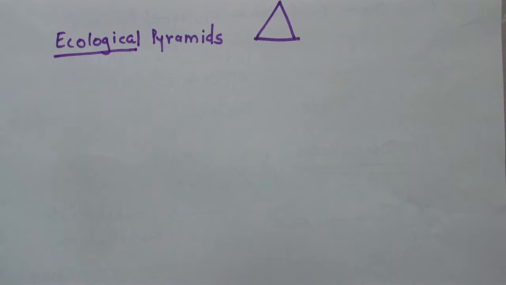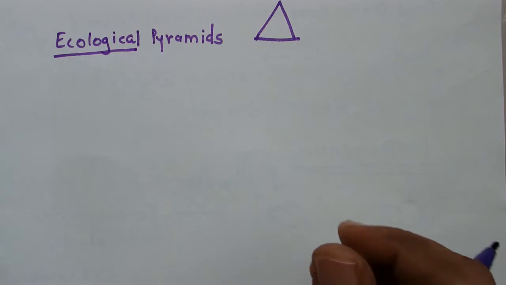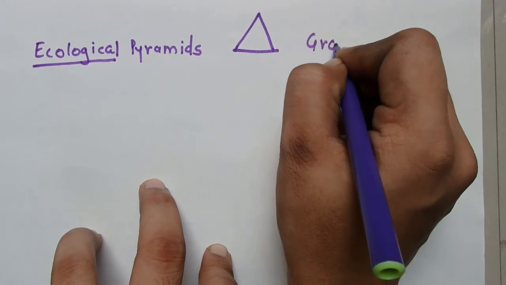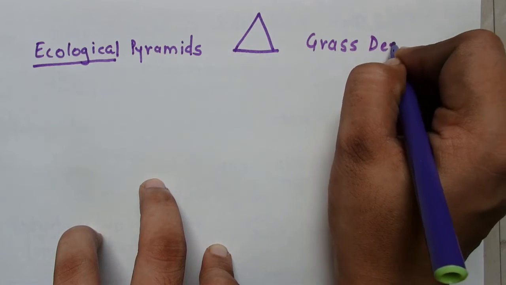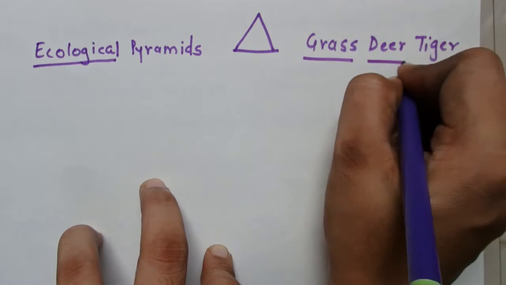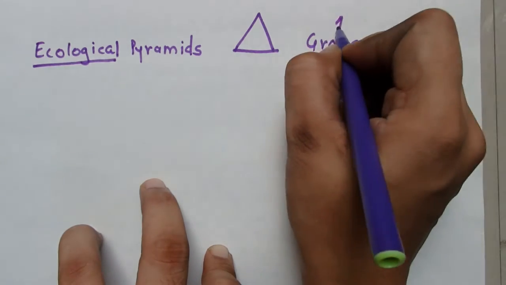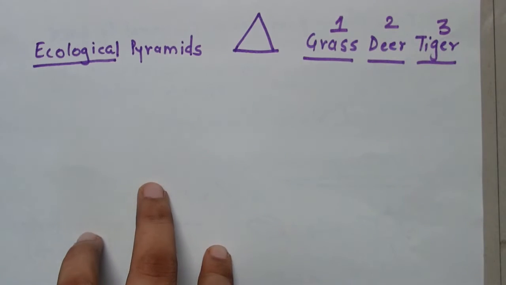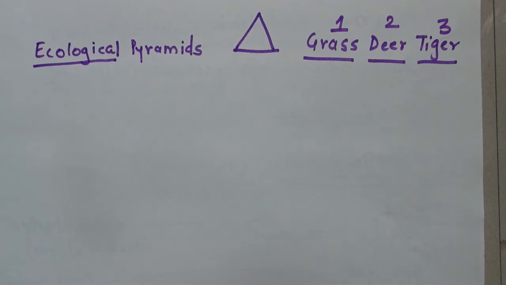Ecological pyramids is a graphical representation of how much energy or biomass is there in each trophic level. Now what is trophic level? So take an example of food chain: grass, deer, tiger. In this food chain, grass is first trophic level, deer is second trophic level, and tiger is third trophic level. So in a simple food chain, there are 3 trophic levels.